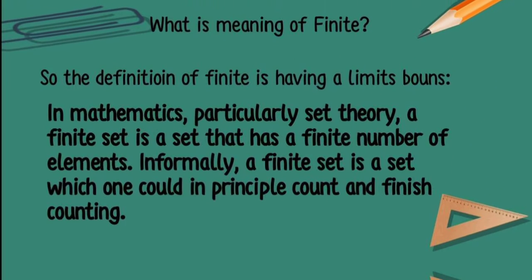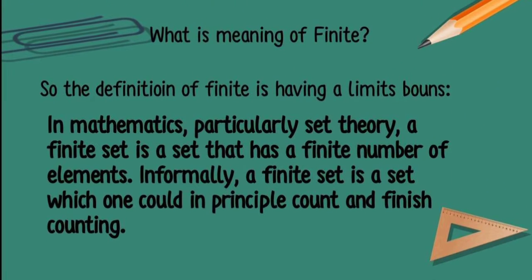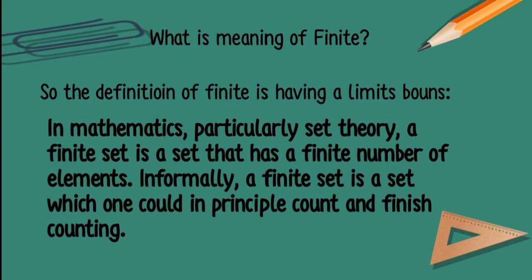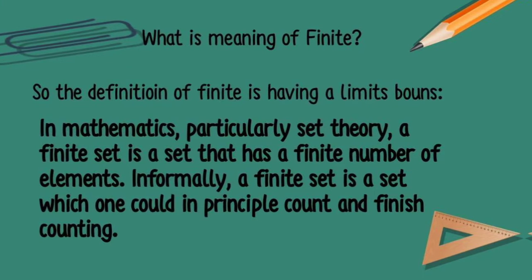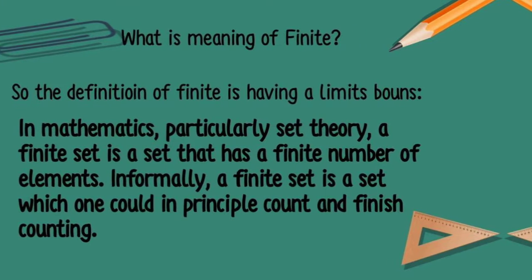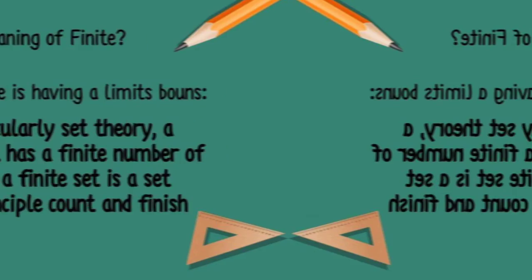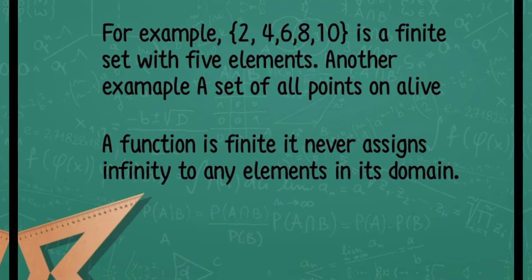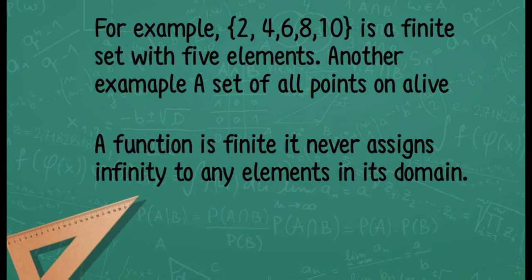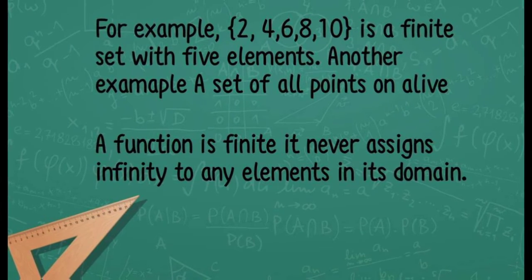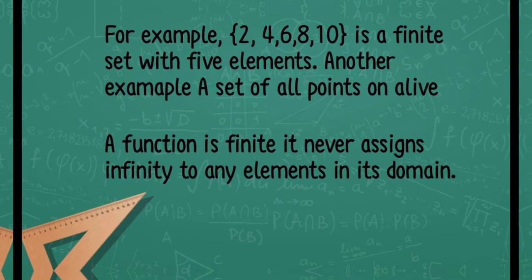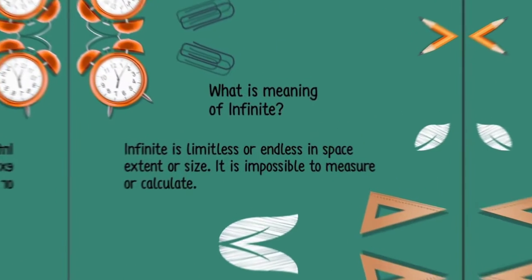What is the meaning of finite? The definition of finite is having limits or bounds. In mathematics, particularly set theory, a finite set is a set that has a finite number of elements. Informally, a finite set is a set which one could in principle count and finish counting. Example: 2, 4, 6, 8, 10 is a finite set with 5 elements. Another example, a set of all points on a line. A function is finite if it never assigns infinity to any element in its domain.